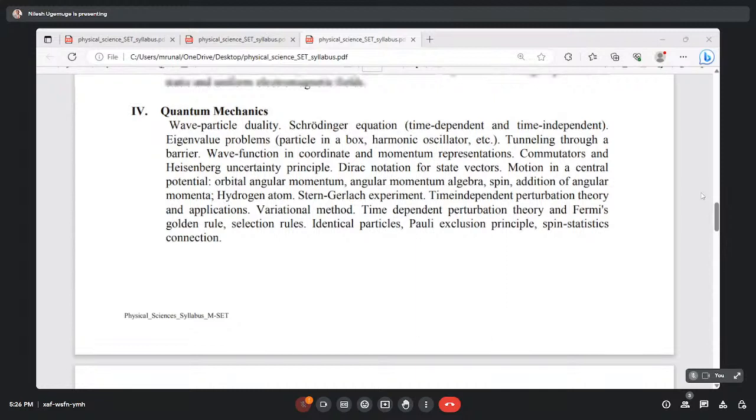Likewise, there are some other concepts in quantum mechanics which other scientists have given, like de Broglie's hypothesis, which we call wave particle duality. That is the first topic of this particular syllabus. So how do we think about de Broglie's hypothesis? De Broglie's hypothesis is lambda is equal to h by p.